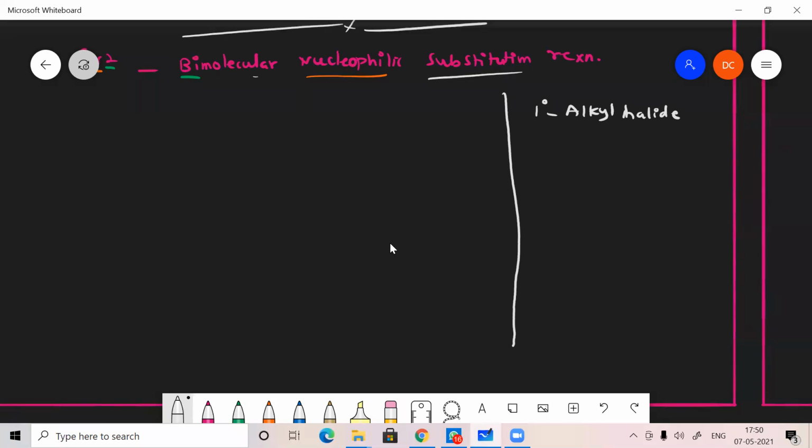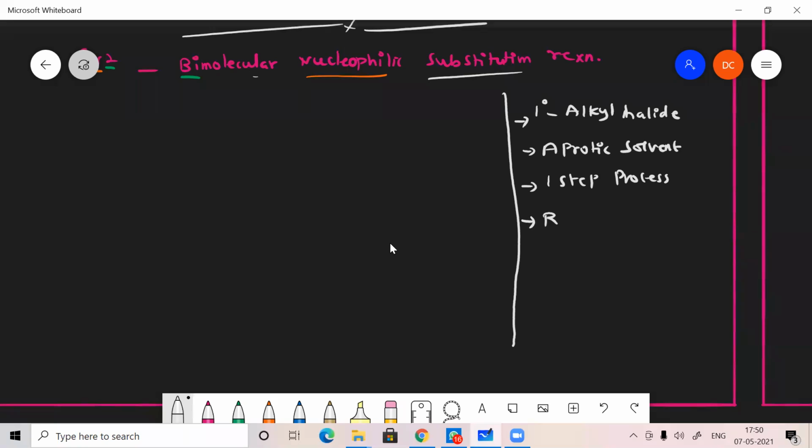And here we use an aprotic solvent. It is a single step process. SN1 is a two-step process, SN2 is a one-step process.